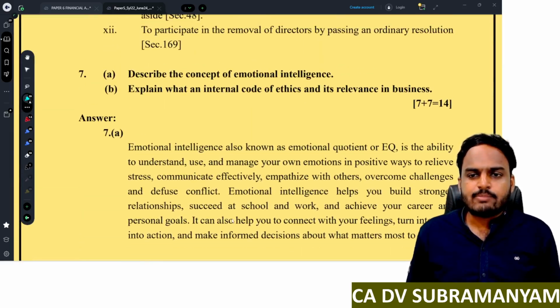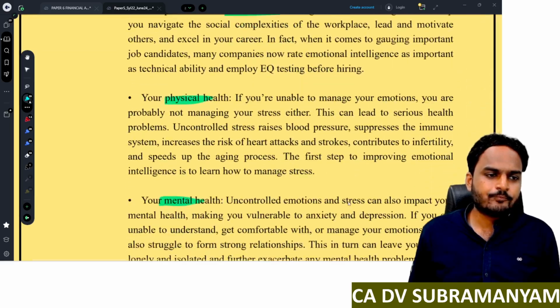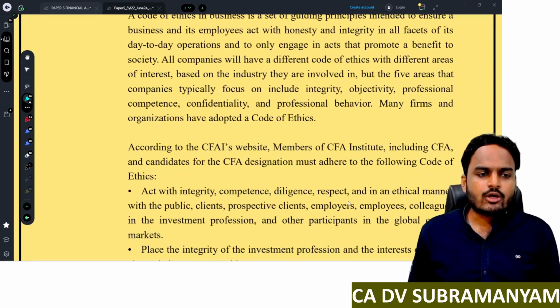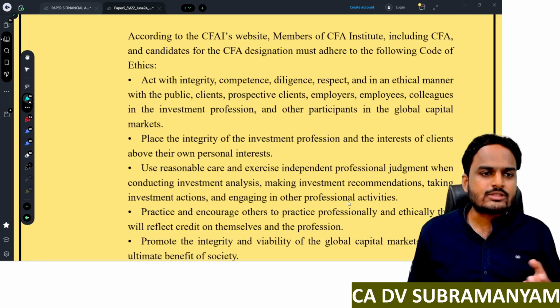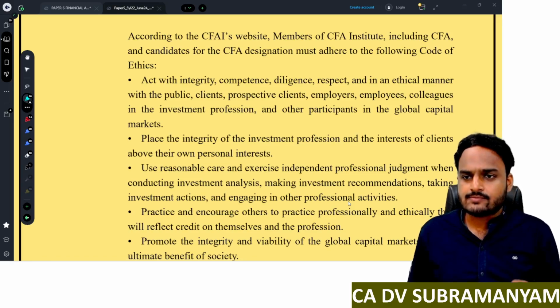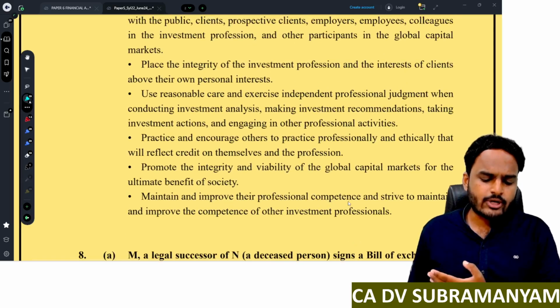Next one, explain what an internal code of ethics and its relevance in the business. So internal code of ethics, relevance in the business, just write this content according to CFA Institute website, members of CFA Institute. Just the following code of ethics. Write all these points. All these points.